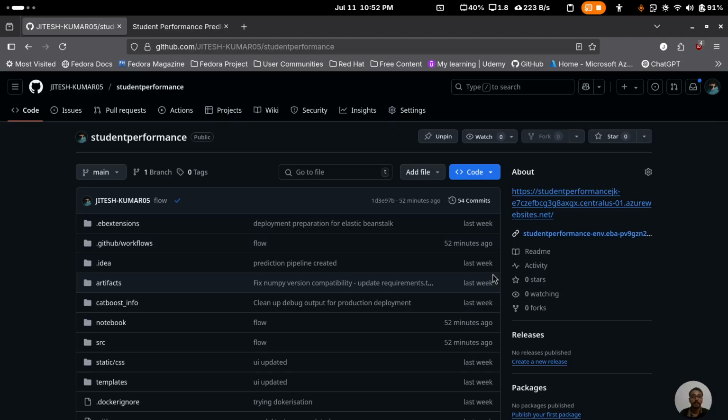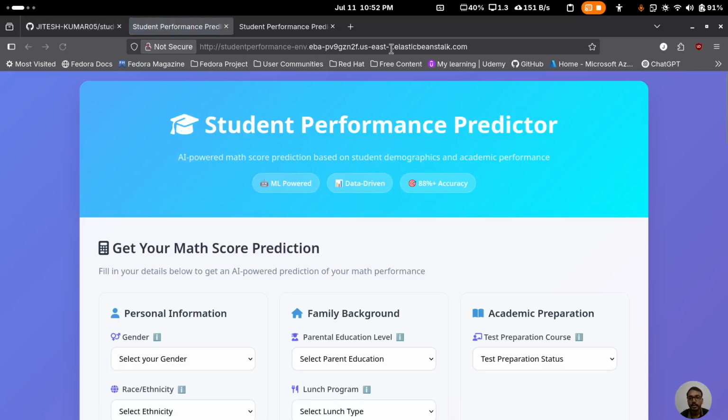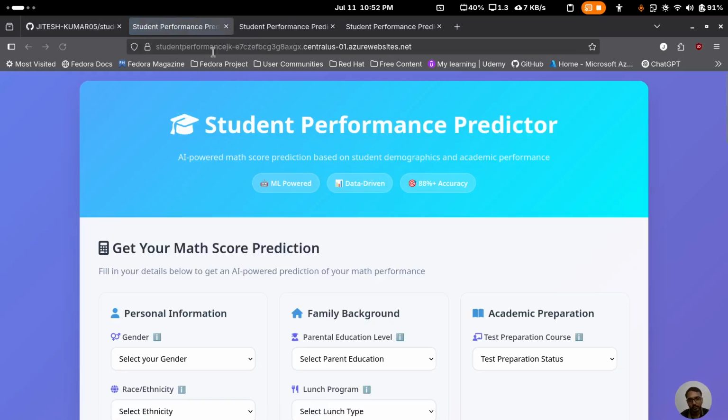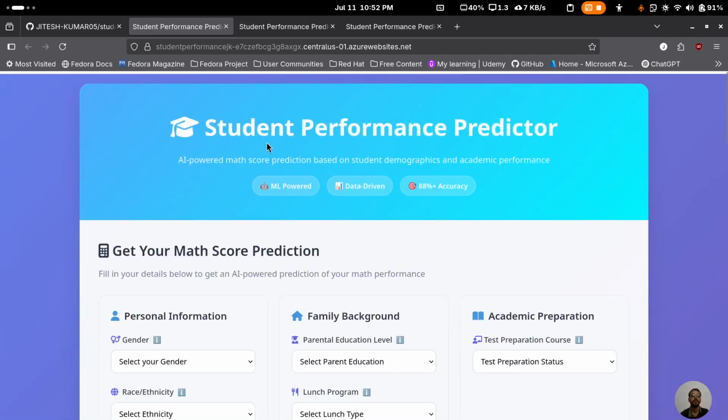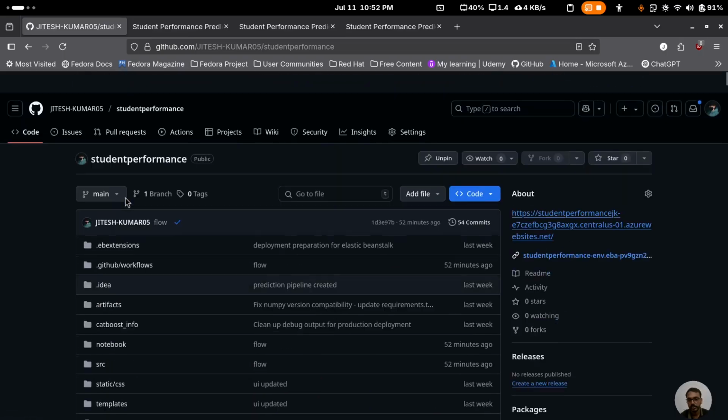In Azure, I had some credits because Microsoft provided some credits to me, so I have used those credits. I will make sure that this runs for around 2 weeks, then I will remove that. So right now let's go to this URL, and you can see here Elastic Beanstalk. This is running over there, and the second link will be working on Azure. You will find both of them working similarly, and you can use it there as well. Documentation is provided on how to use it, and everything is there.